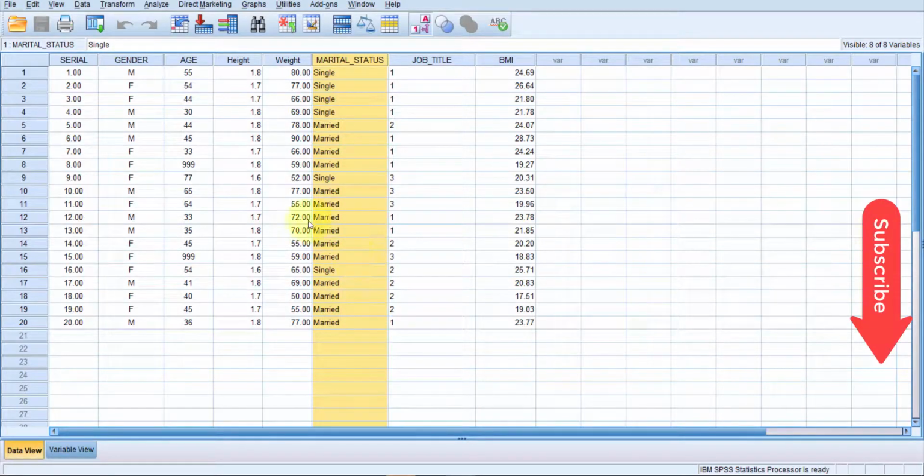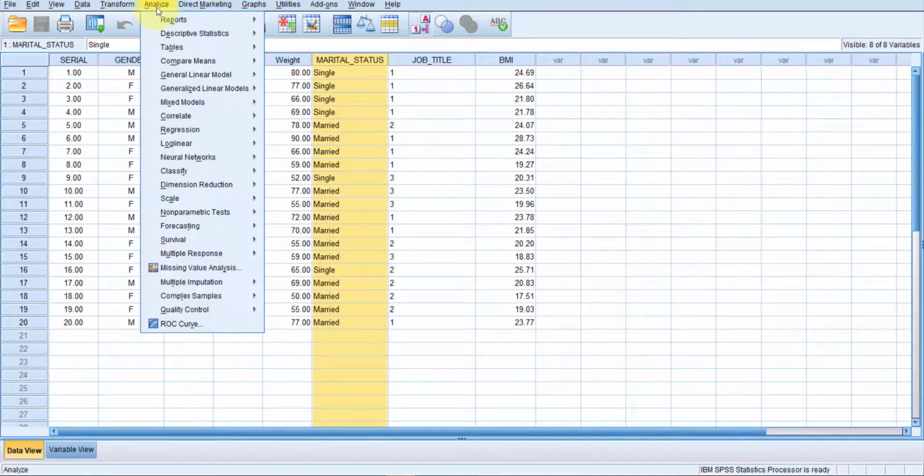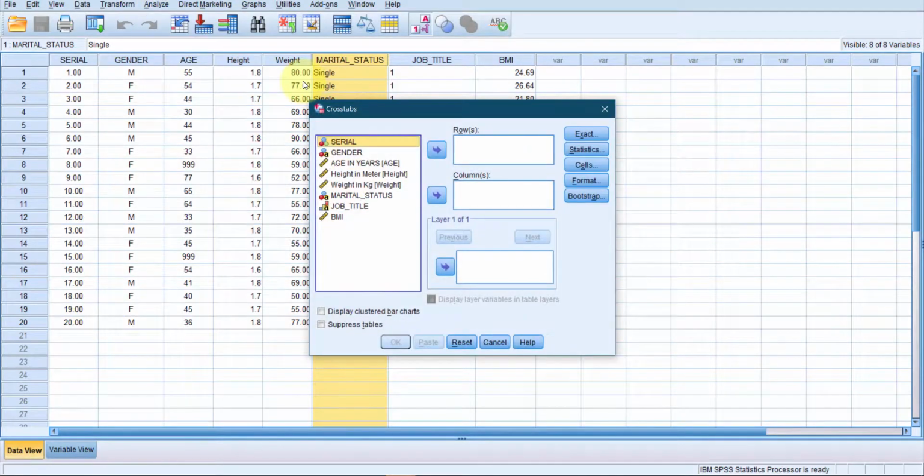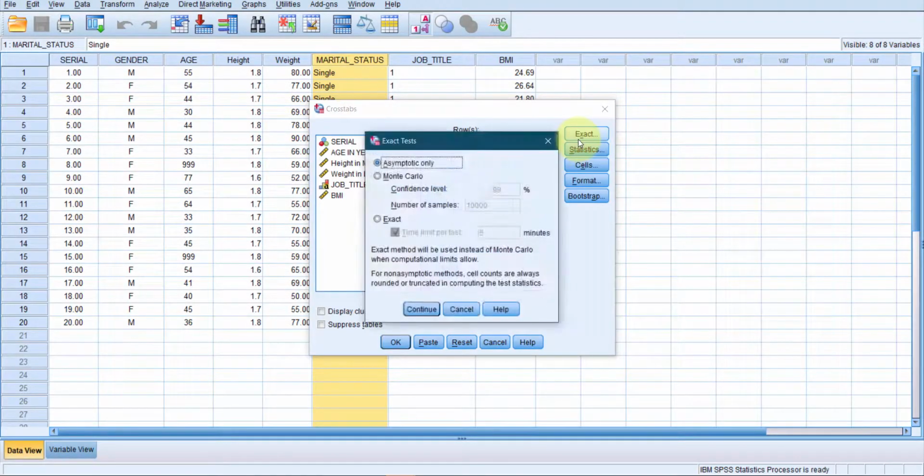In order to do a chi-square test, we would first go to Analyze, then Descriptive Statistics, then Crosstabs. In this Crosstabs box, we would put gender in the rows box and marital status in the columns box. You can also put it the other way around. For example, you can put marital status in the rows box and gender in the columns box, and the results will be the same. Under Exact, I would not do any changes.